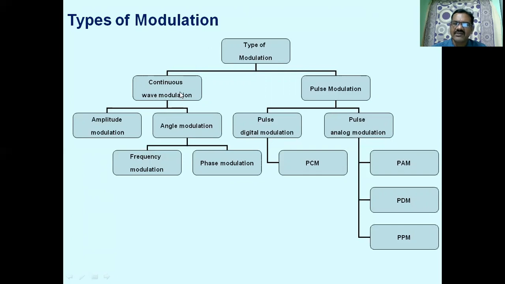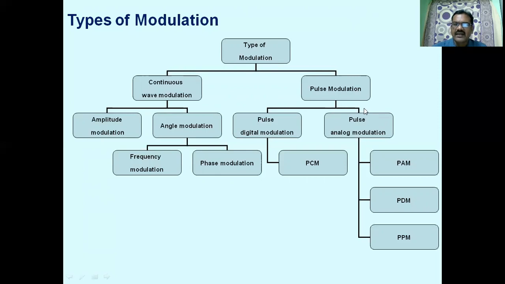But what is a continuous wave? It is a sine wave carrier or cosine carrier, a high frequency continuous wave carrier. Whereas in pulse modulation scheme, we have regularly spaced rectangular pulses used as a carrier. Pulse train is used as a carrier. Pulse also has amplitude, duration, and position. And therefore, we have different parameters that we can vary for the pulse carrier also.